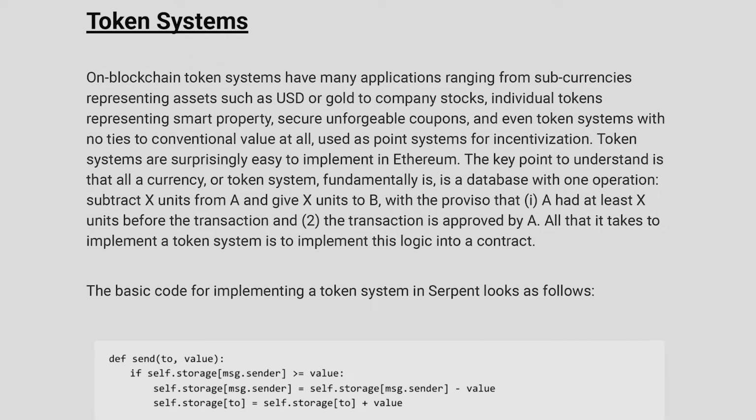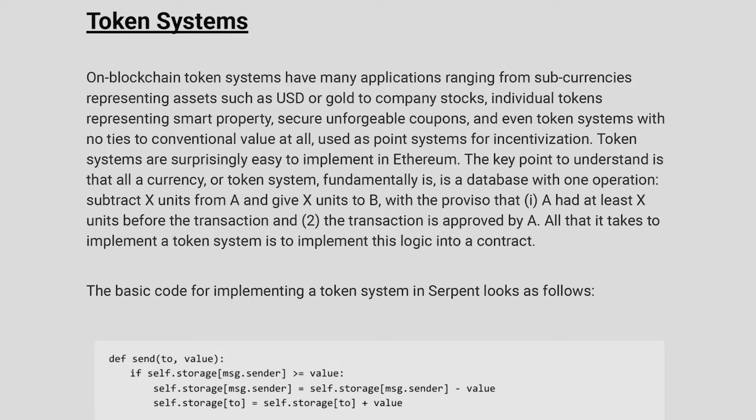Token system. On-blockchain token systems have many applications ranging from sub-currencies representing assets such as USD or gold to company stocks, individual tokens representing smart property, secure unforgeable coupons, and even token systems with no ties to conventional value at all, used as point systems for incentivization. Token systems are surprisingly easy to implement in Ethereum.